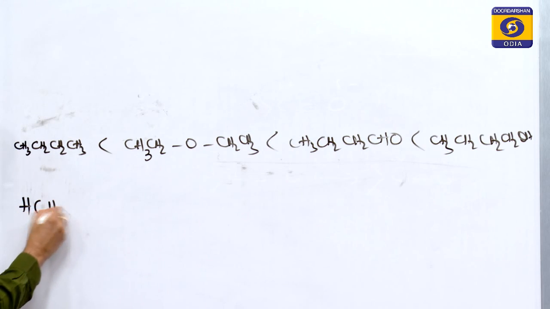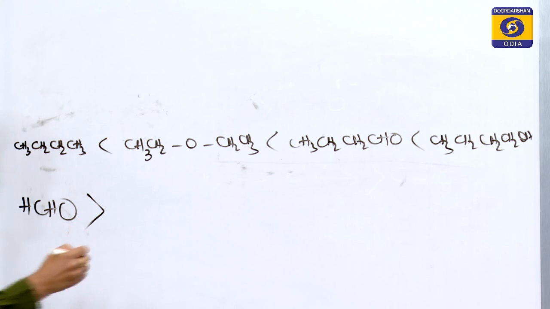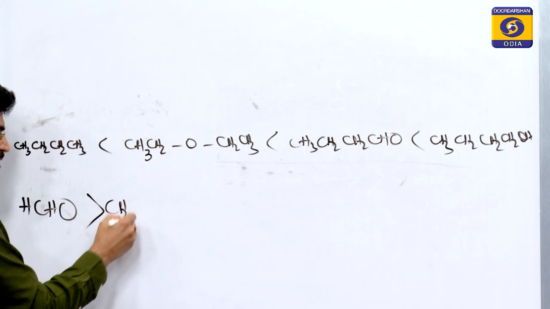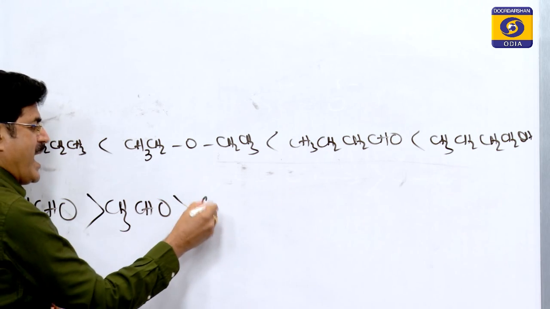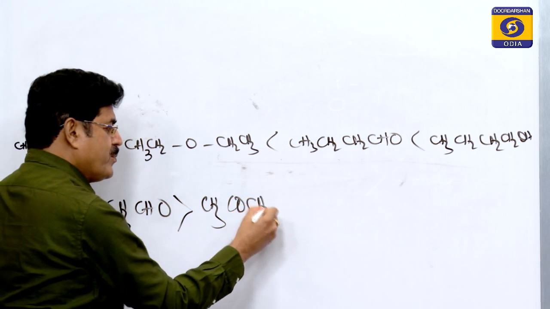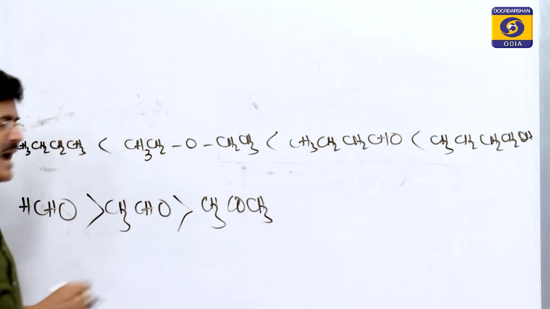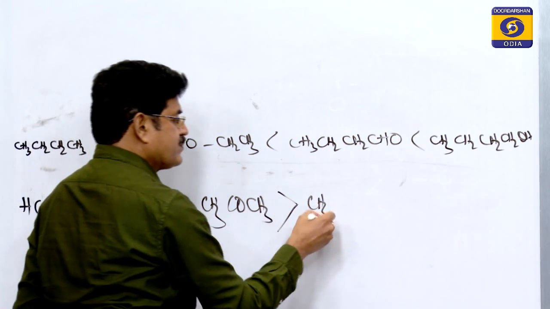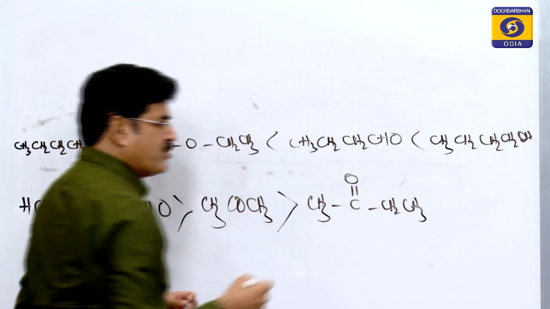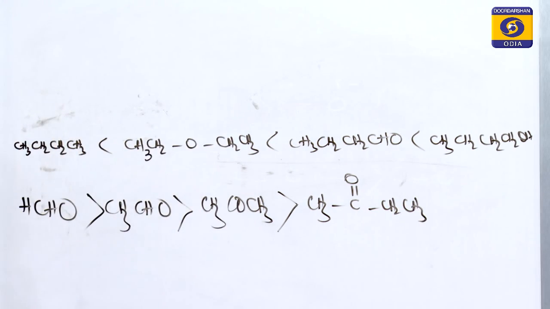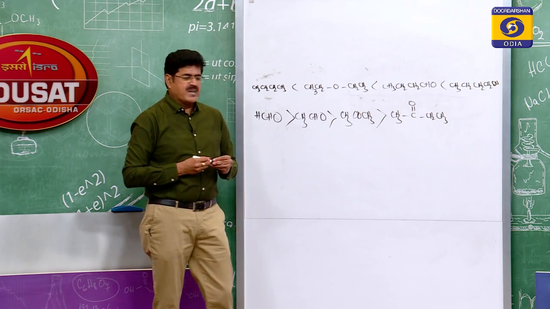Formaldehyde is the most reactive towards nucleophilic addition here, followed by acetaldehyde, because aldehydes are more reactive than ketones. Then there are two ketones, followed by acetone, followed by butanone. This is butanone, no need to say butan-2-one, because with 4 carbons, the only ketone possible is this one.